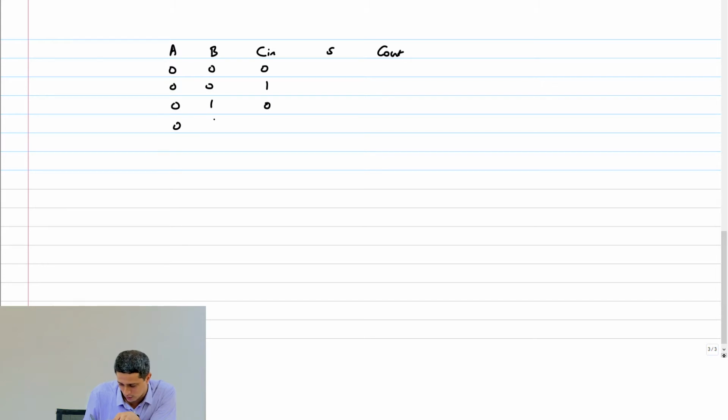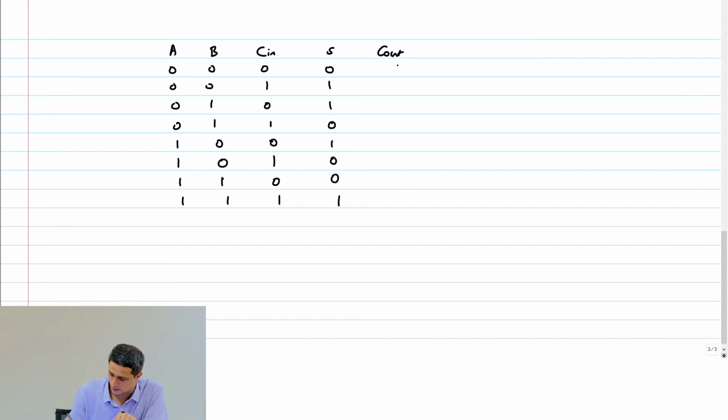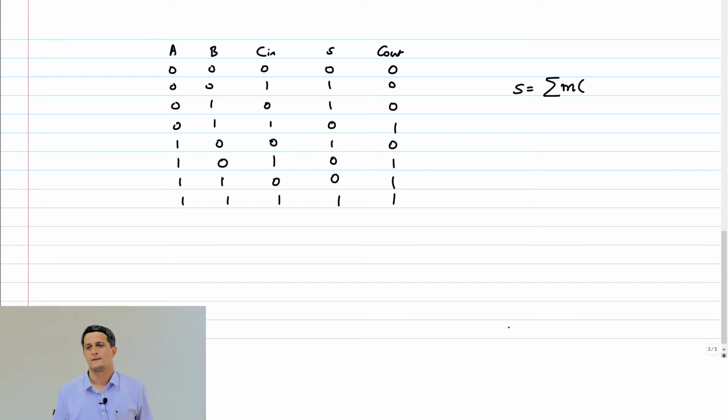So what is my sum circuit in terms of the min terms? It is summation of min terms 1, 2, 4 and 7.